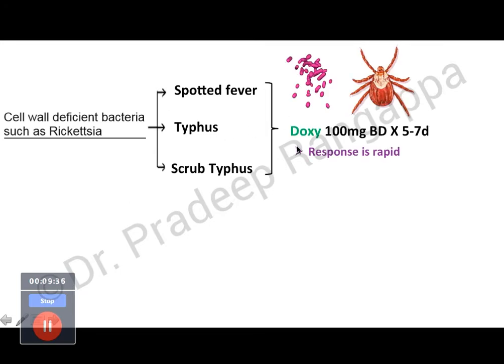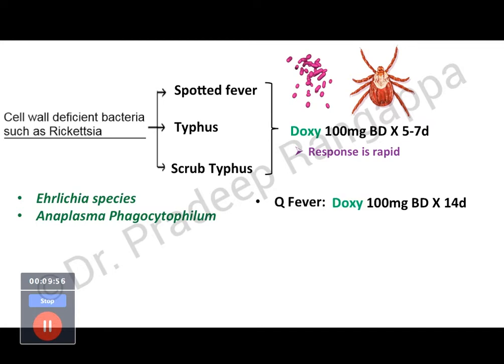As you know, it is caused by rickettsial organisms and it has a vector which is a flea or a tick. Doxy recommended dosage is 100 mg twice a day for 5 to 7 days and the response is pretty rapid. It is also effective against Ehrlichia species and Anaplasma phagocytophilum. So these are the other bugs that it is effective against.